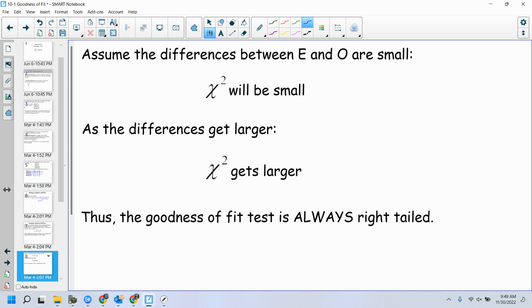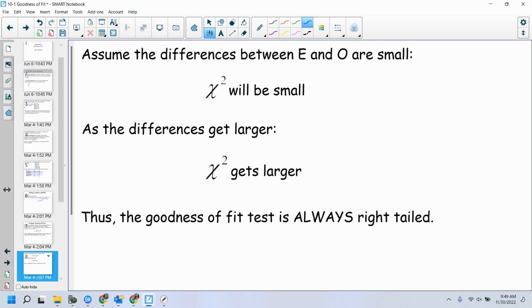So if I choose to reject that distribution, that means the values of O minus E were too big. The difference between the observed and expected got way too large. Therefore, chi-square is way too large. Therefore, if my chi-squared test statistic comes out to be bigger than the value on the table, then I have to reject my distribution.